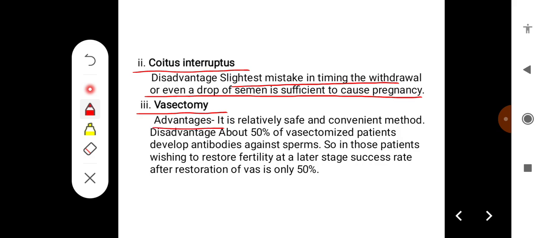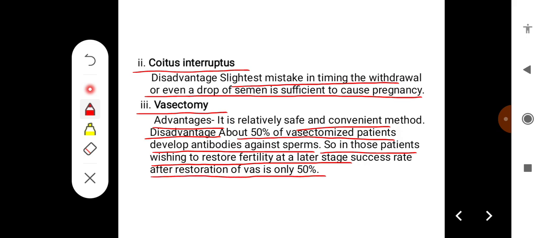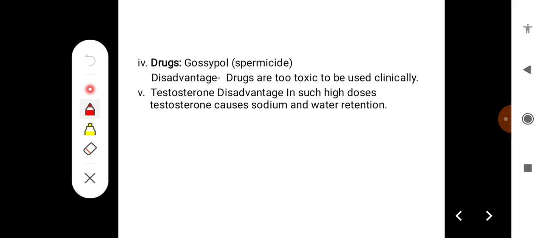Advantage of vasectomy is it is a relatively safe and convenient method. Some of the disadvantages of vasectomy are that about 50% of the vasectomized patients develop antibodies against sperms. So, in those patients wishing to restore fertility at a later stage, the success rate after restoration is only 50%.